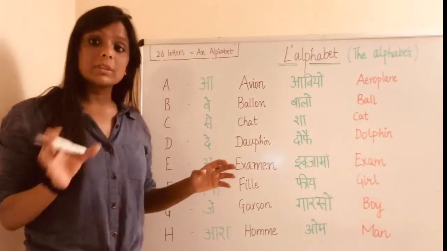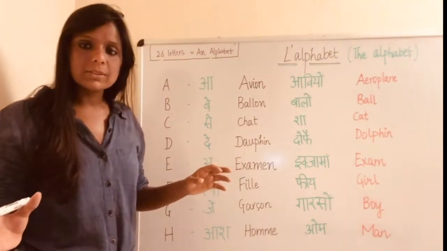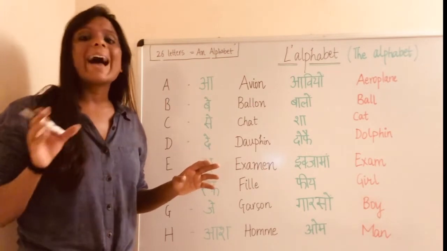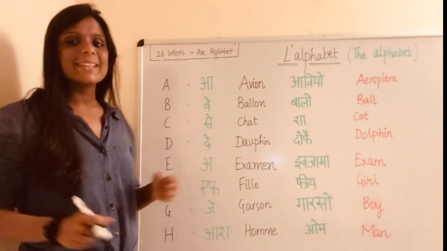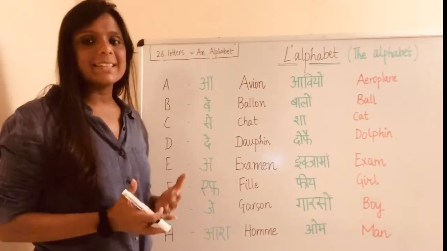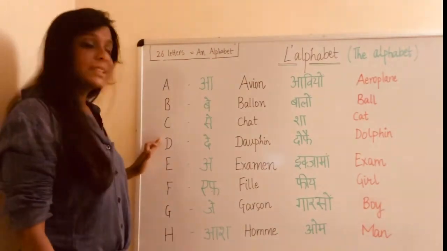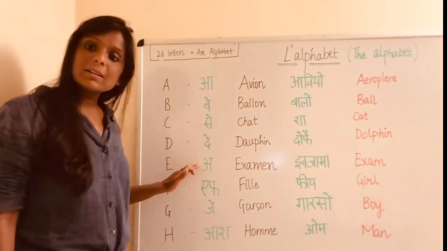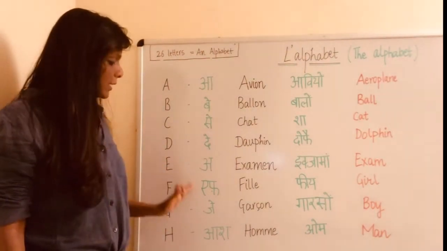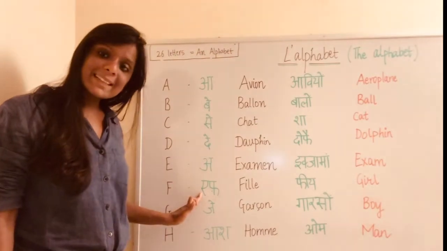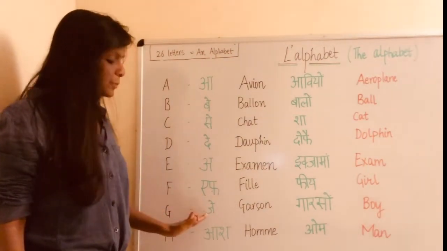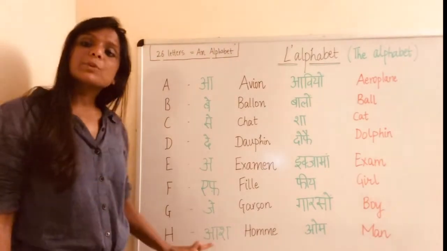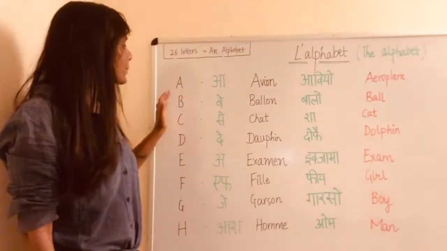We call them day and tay. So D and T as in English doesn't exist. It's day and tay which exist. So we will be doing the letter T later. So D is pronounced as day, E is pronounced as uh, F, same as English, G is pronounced as J, and H is pronounced as Ash.